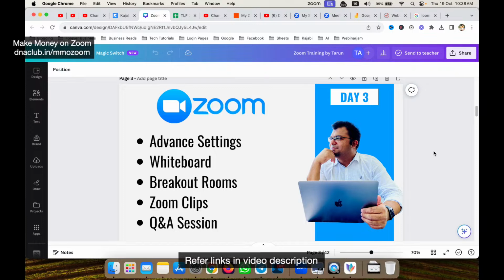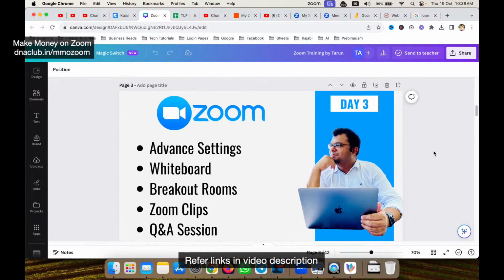Okay, so I hope you found this entire 3 days super amazing, and I know the effort which I've put in these 3 days. I mean, this is going to transform so many people's life. So many people just know how to switch on Zoom, that's it. But there are many more settings in Zoom which they are missing out. Got it? Now, before I close this meeting today, I'm looking out for your questions. If you have any question, you can put it in the chat box.